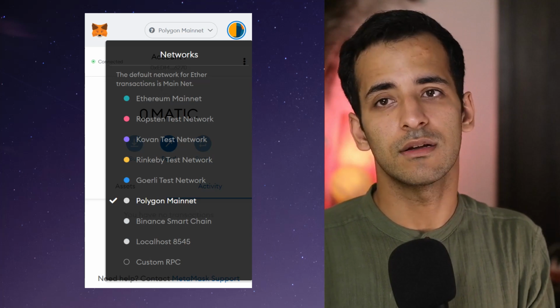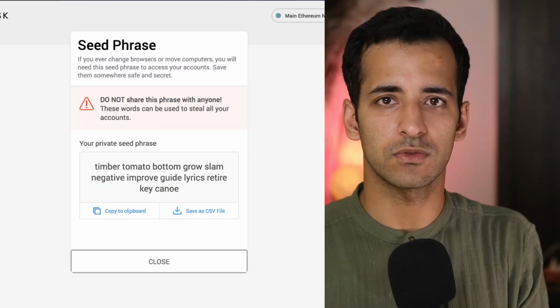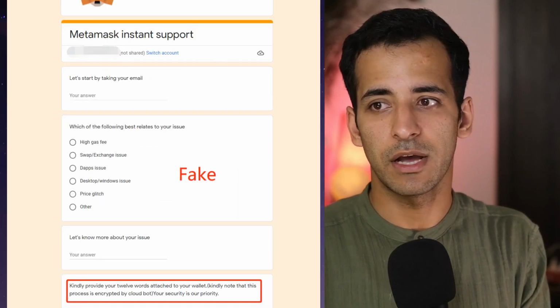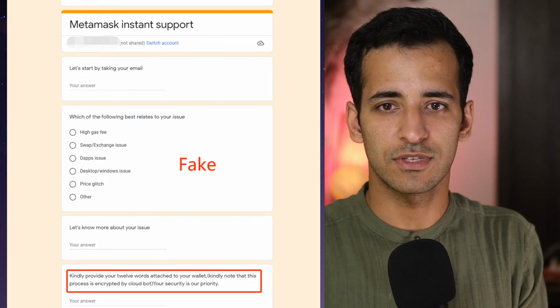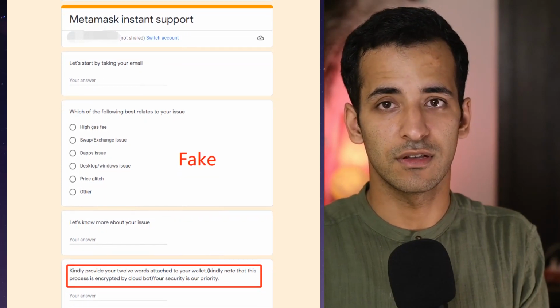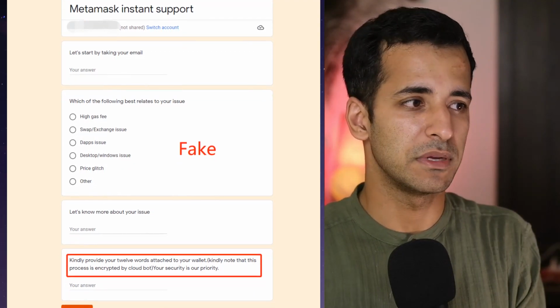But one thing I would clearly warn you: never share your private keys of your MetaMask wallet with anyone. There might be platforms that try to deceive you, saying you need to enter your private seed phrase to, let's say, download the information of your wallet. Never do that. Please be safe.